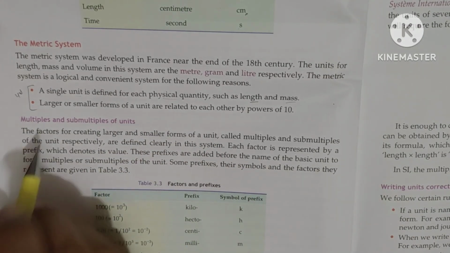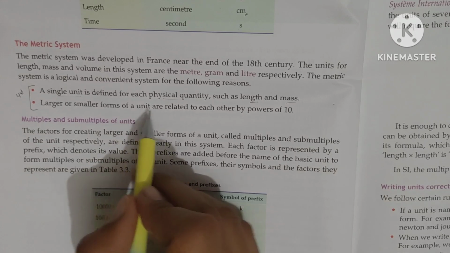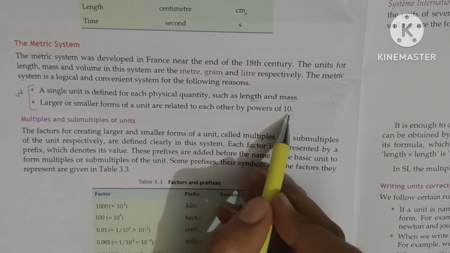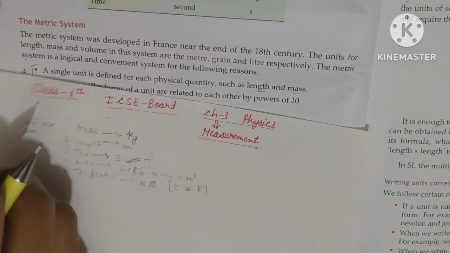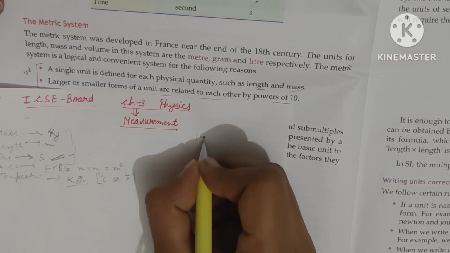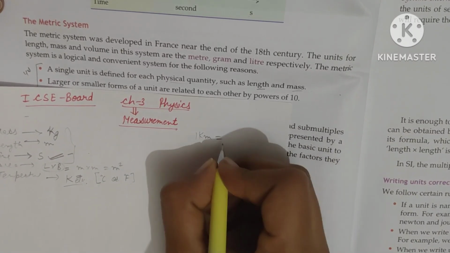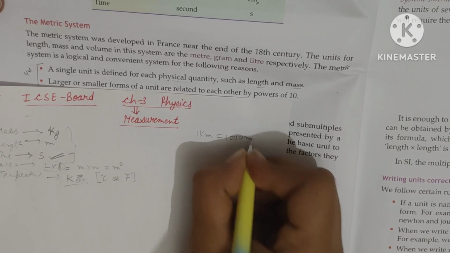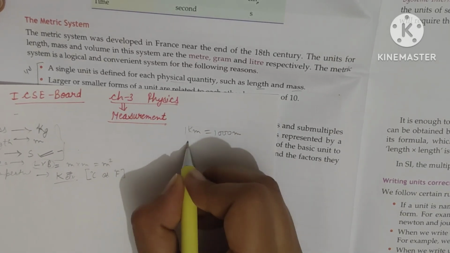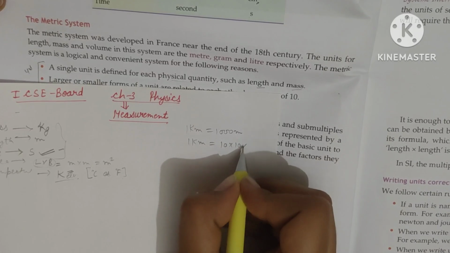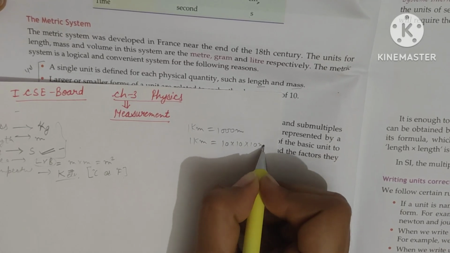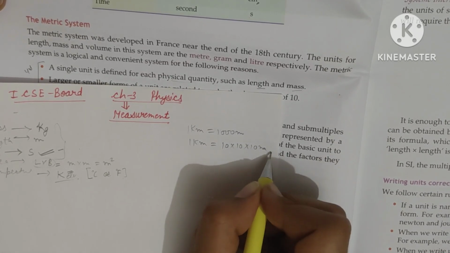Next is, the larger or the smaller forms of a unit are related to each other by the powers of 10. Just like we know that 1 kilometer is equal to 1000 meters, or I can write it as 1 kilometer equals 10 into 10 into 10. 10 tens are 100, 100 tens are 1000.